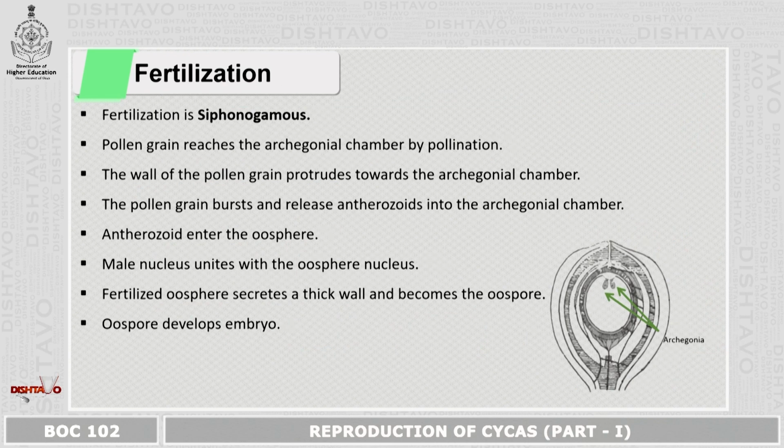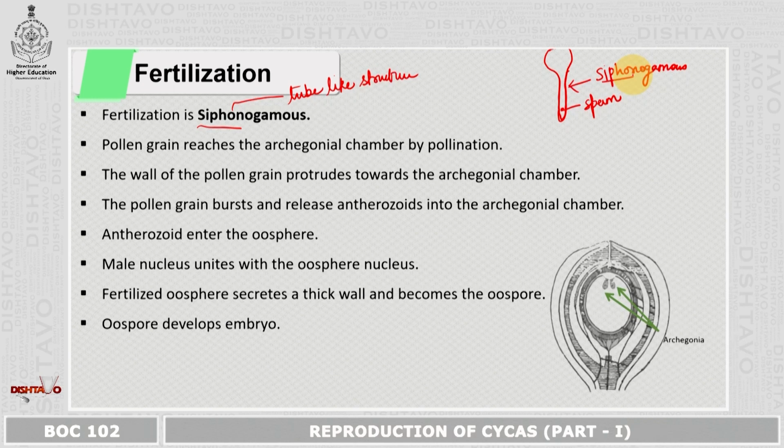Now, how is the fertilization? The fertilization is siphonogamous. Siphon means nothing but a tube-like structure. So, what do I mean by that? We have the pollen grain which has been growing. Yes, there is the nucellar tissue, and the sperm is over here, right? So now what happens? The fertilization is siphonogamous. So this tube-like formation basically is because of that. This tube-like structure is nothing but siphonogamous.